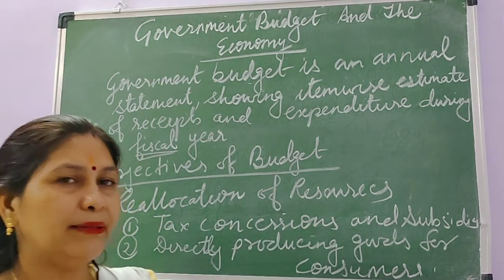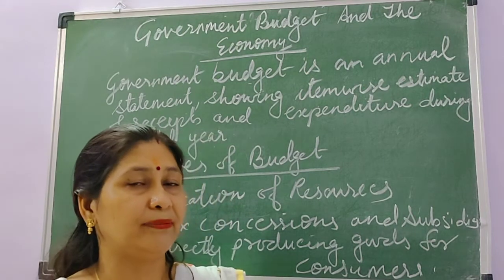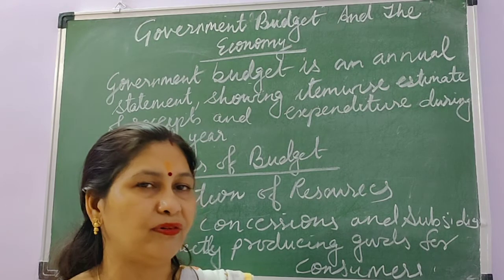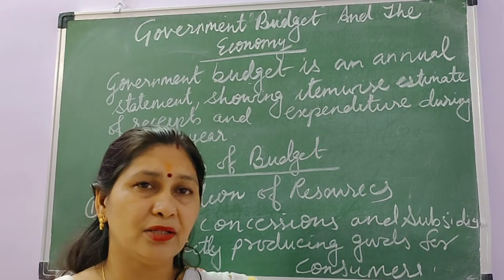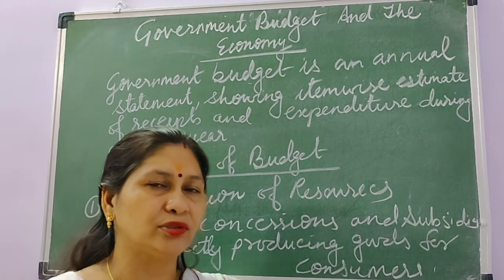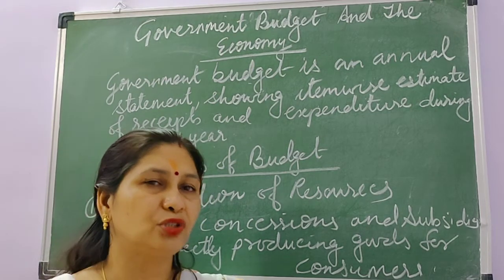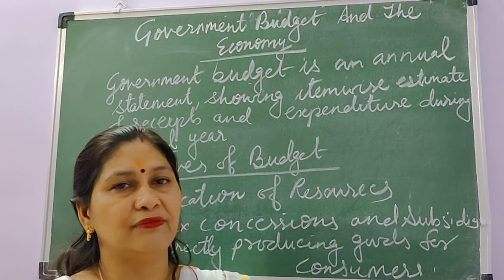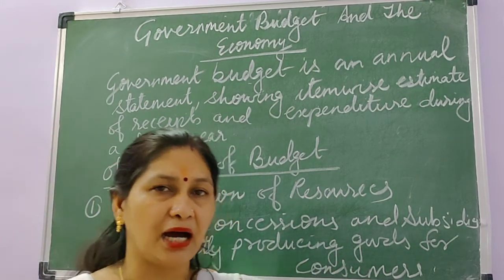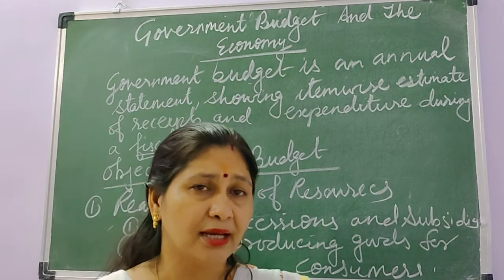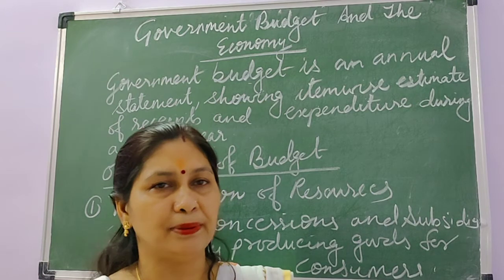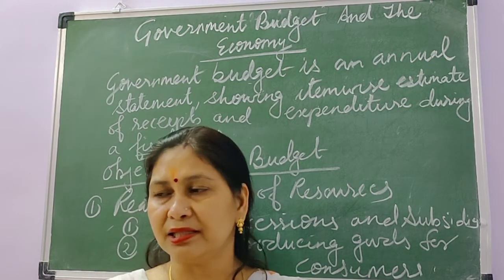That is, the aim of the government is basically social welfare, but for running its activities it needs funds also, so profit maximization is also there, but not that we are having both together. That is, profit maximization should be achieved through social welfare only. So the government is reallocating the resources, restricting the production of harmful goods, and encouraging the goods which are generally used by the poor people and which directly satisfy the consumer wants.